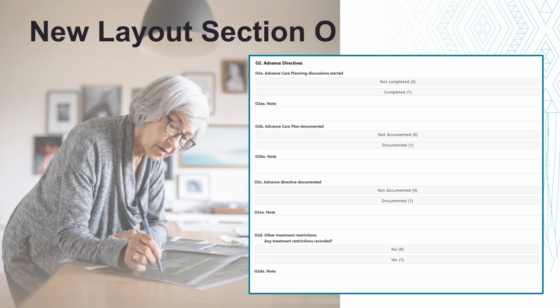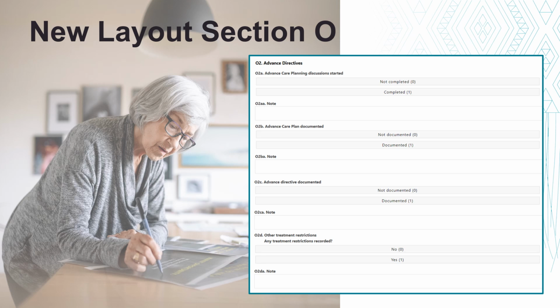Improving the coding of advanced care planning not only benefits the person, as it helps better inform where they are at with the process and what further supports they may need, but it also helps to improve the usability of data to monitor the access to advanced care planning across New Zealand. The population who have interRAI assessments are a priority population for advanced care planning.